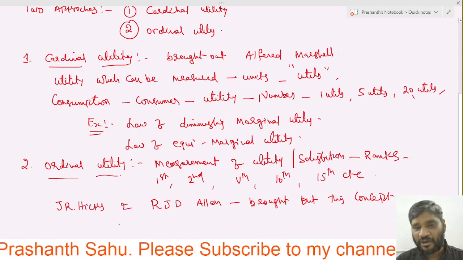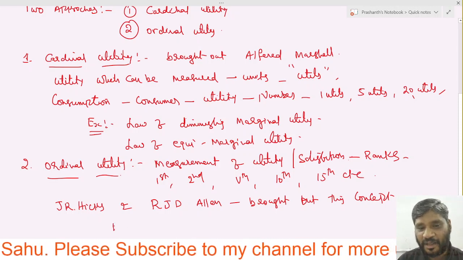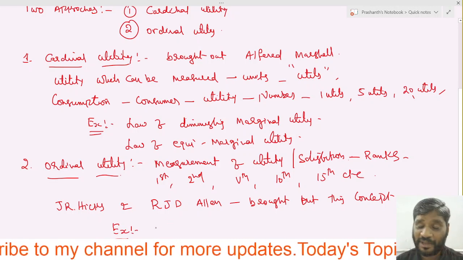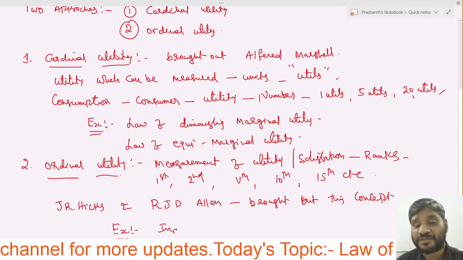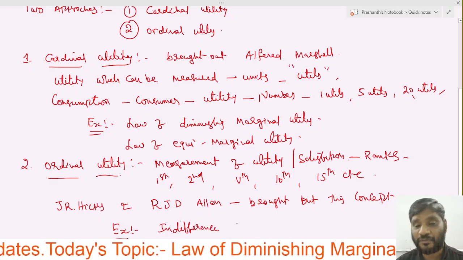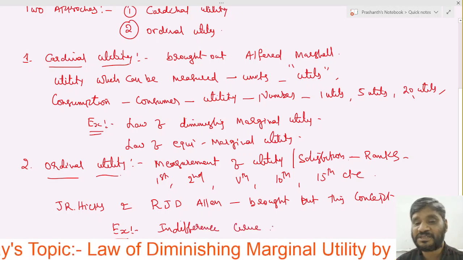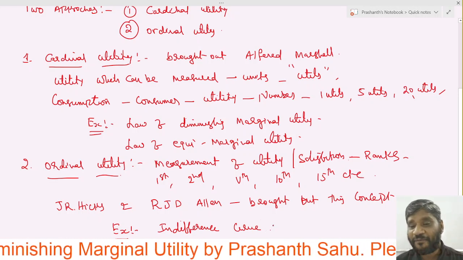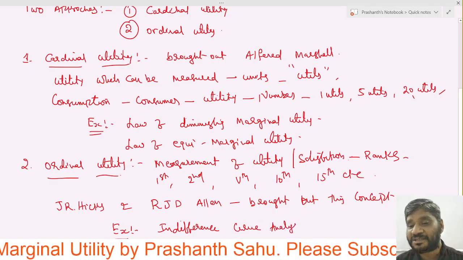Under this ordinal utility, the best example is the indifference curve analysis.